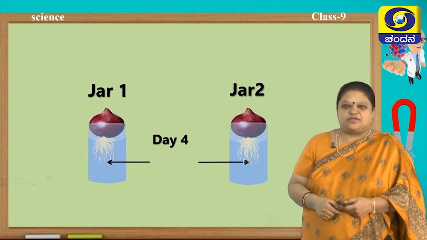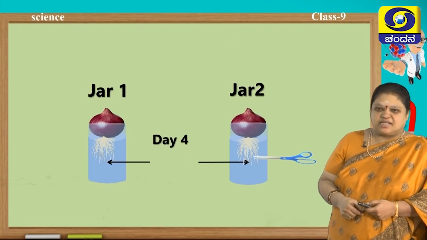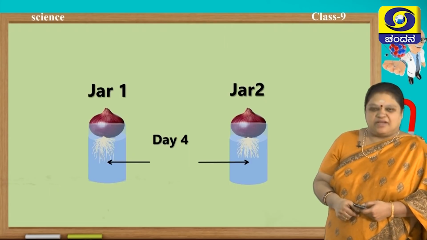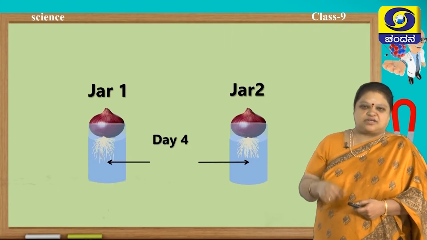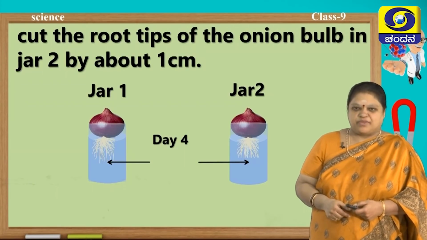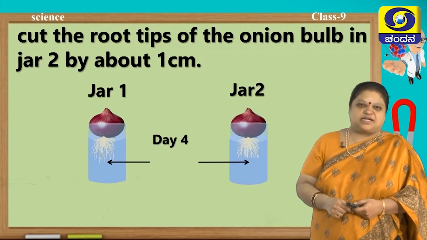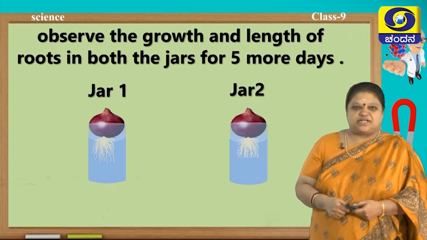But today I will take a pair of scissors, and in jar 2 I will cut the tips of the roots, whereas in jar 1 I will retain them as they are. If you cut 1 or 2 centimeters, and again start observing the growth, you see lots of differences.